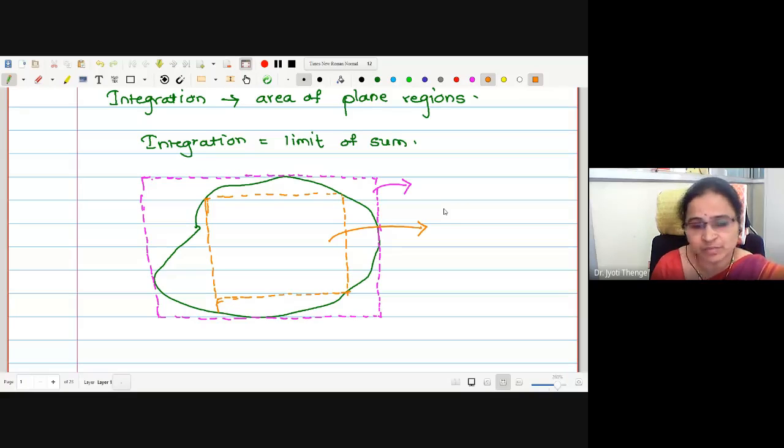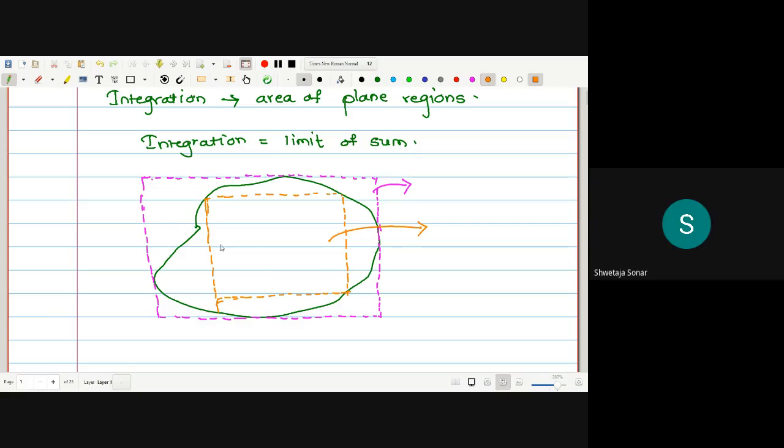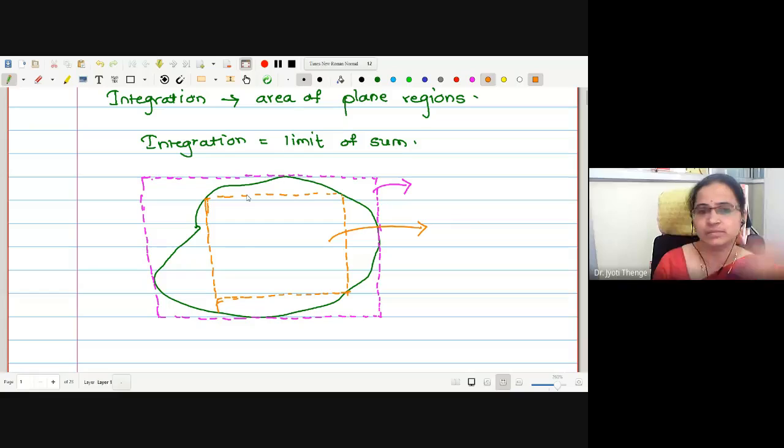But whether we will be ready to sell? No, again, because this will be a loss to the seller. Then what one has to do? No problem with this orange region, because this is already fitted into the given plot.